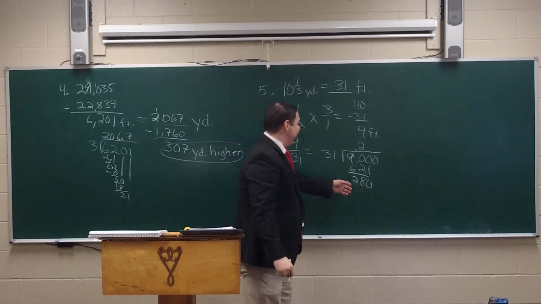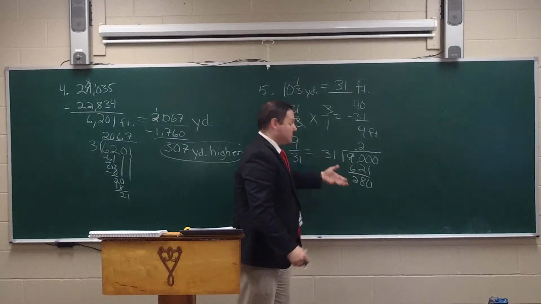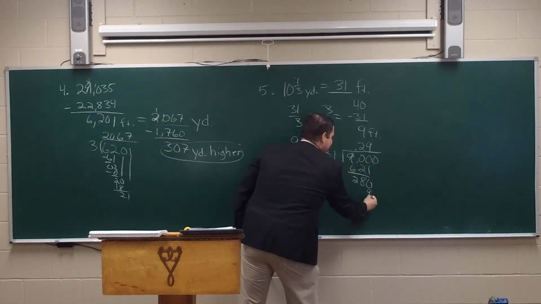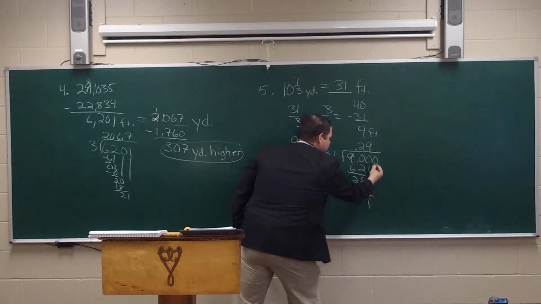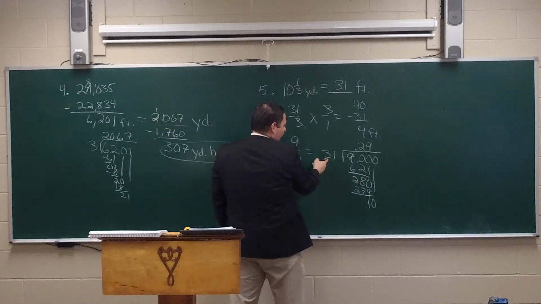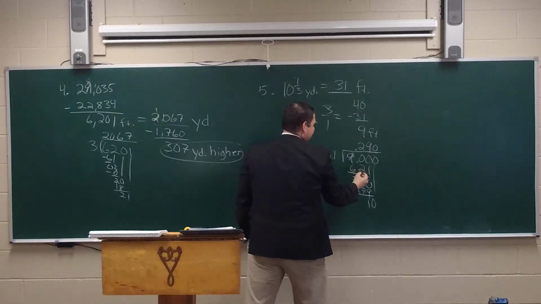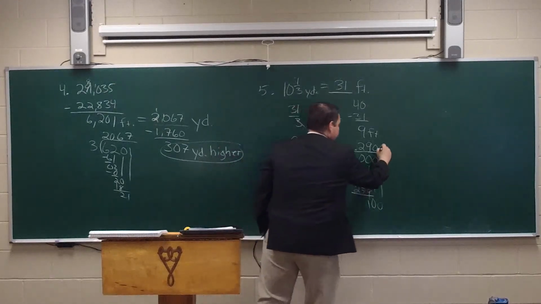And we're going to try 9. 9 times 1 would be 9. 9 times 3 is 27, so that's going to work out. So we're going to put a 9 here. 9 times 1 is 9. 9 times 3 is 27. Subtract that, that's a 1. Bring down a 0. 31 is going to go into 10 0 times. And then we're going to bring down another 0. 31 is going to go into 100 3 times.